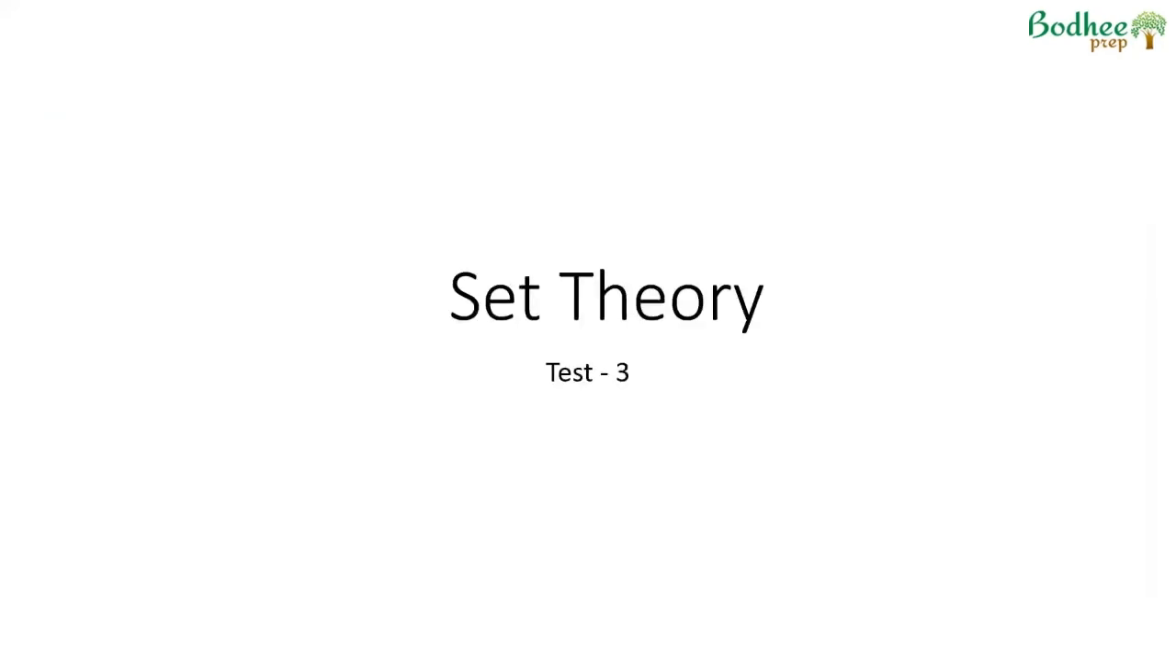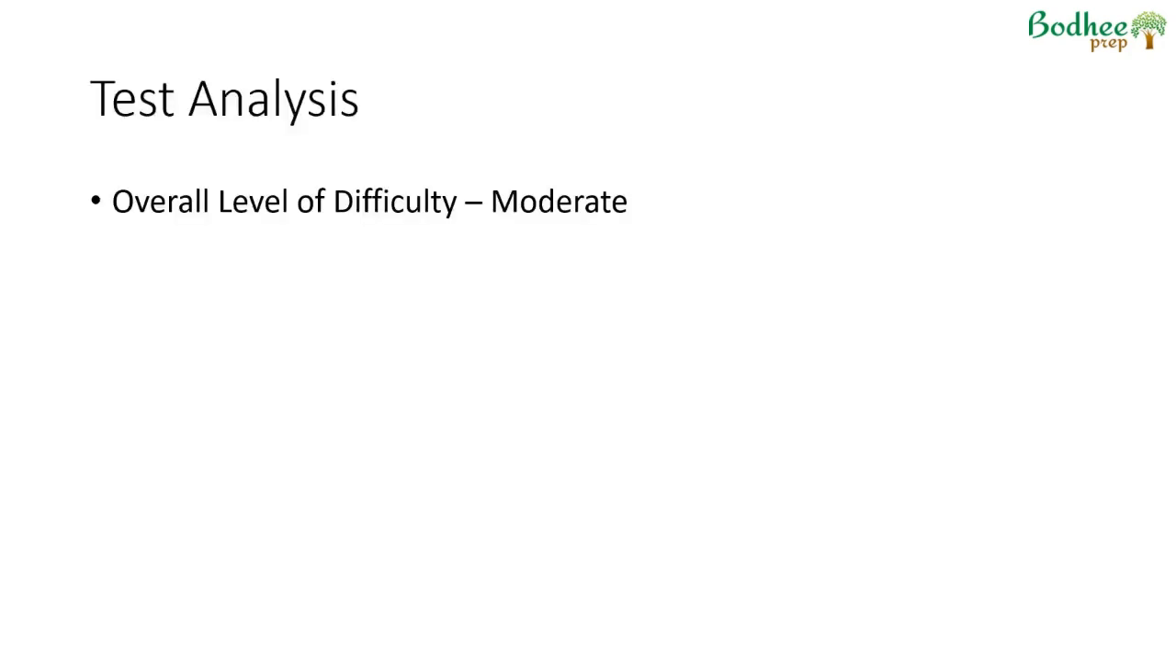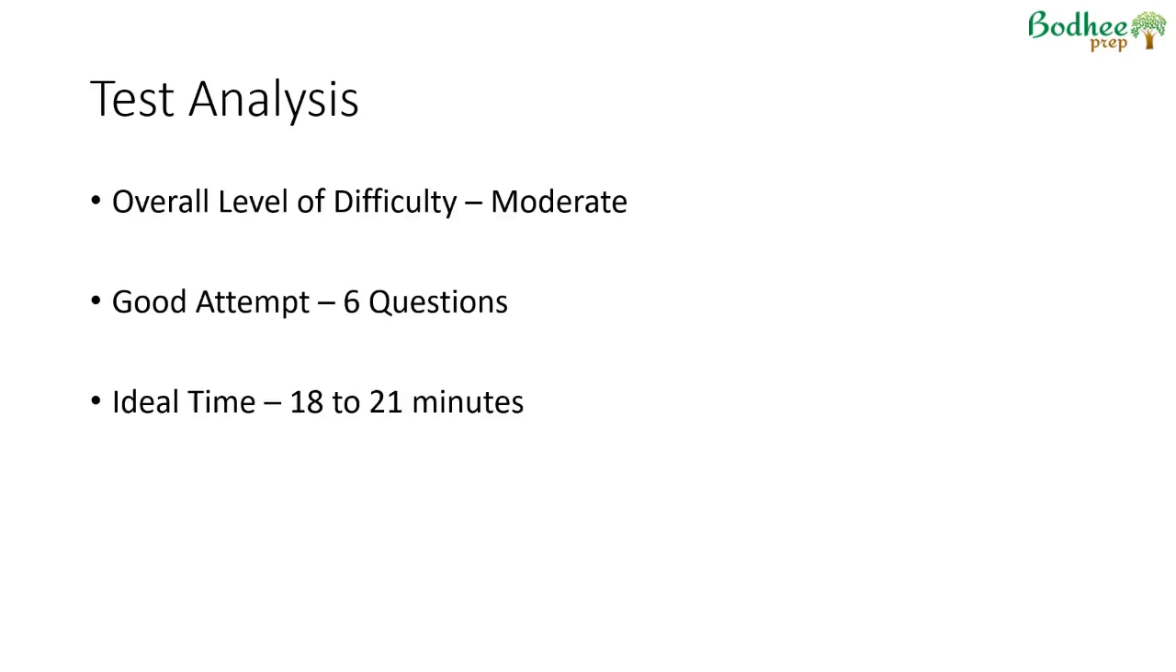This video is on the topic set theory. This is test number 3 that we are discussing. Overall, it was a moderate level of difficulty test where about 6 questions net correct out of 10 would give you 95 plus percentile, and the attempt time for these 6 questions, finding and doing them, would be somewhere around 20 minutes.